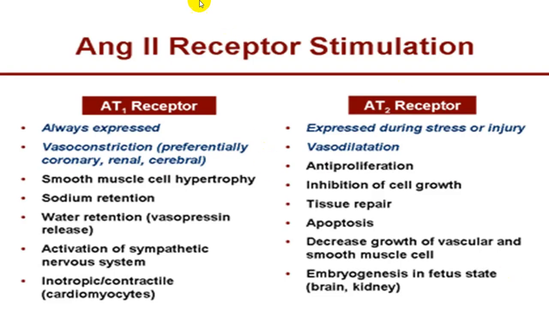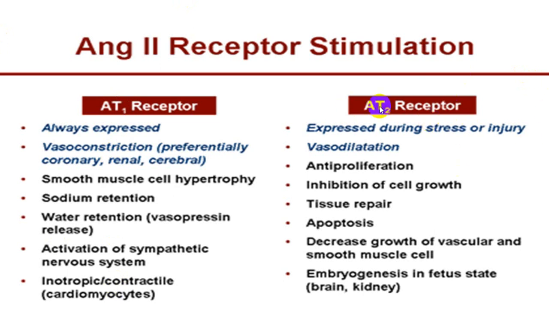There are two receptors where angiotensin 2 will be active, AT1 receptor and AT2 receptor. At AT1 receptor, it will produce vasoconstriction of coronary artery, renal artery and cerebral blood vessels. It will be also acting on a smooth muscle. It will produce sodium retention, water retention by ADH, and also sodium and water retention by means of aldosterone production. It activates sympathetic system, and by activating sympathetic system, it has got inotropic as well as chronotropic effect on cardiac muscle. These are all factors which will increase your blood pressure.